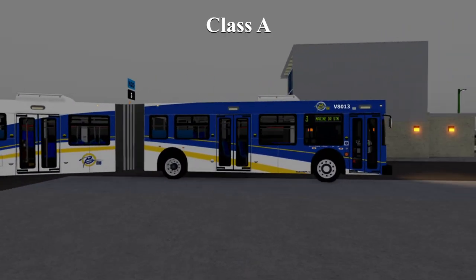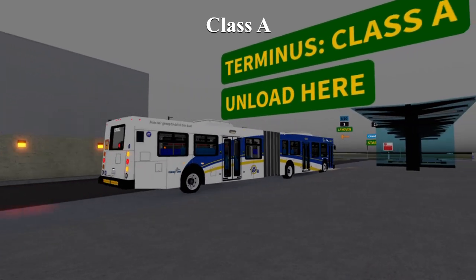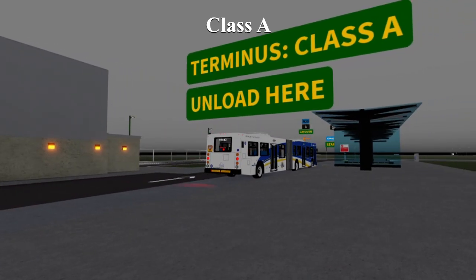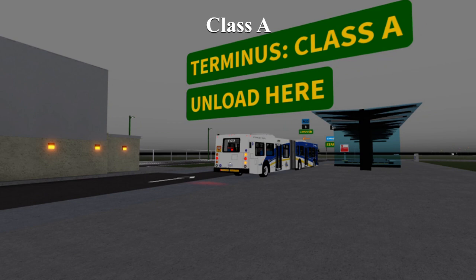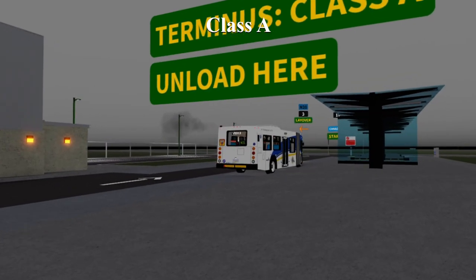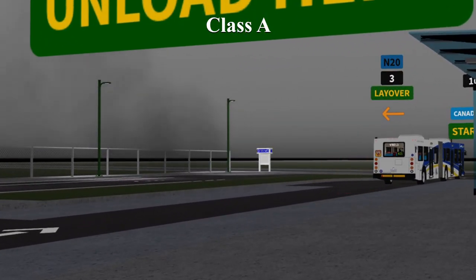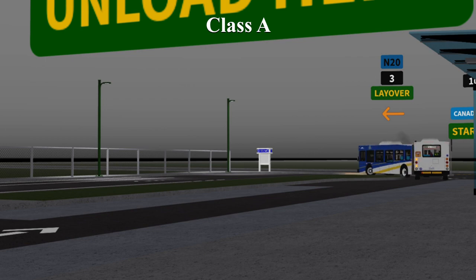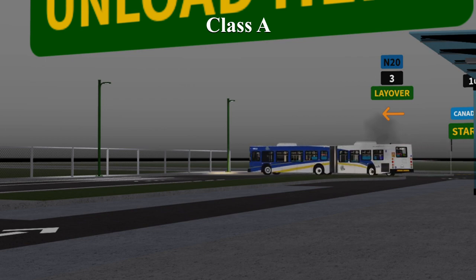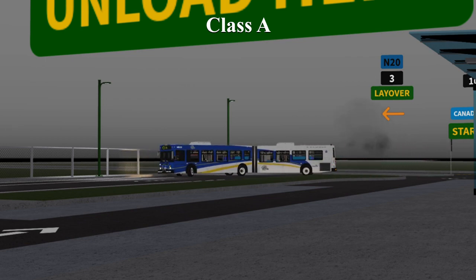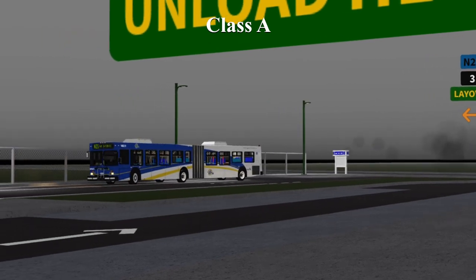Class A terminals are defined as bus exchanges with more than one component within them, such as drop-off bays and separate layover areas. The first step a driver takes when arriving at a Class A terminus is to head to the drop-off area for any passengers to get off. After that, drivers will drive over to the terminal's layover area, where they will park until their next departure. Some Class A terminals feature a break room, where operators can hang out before departing.